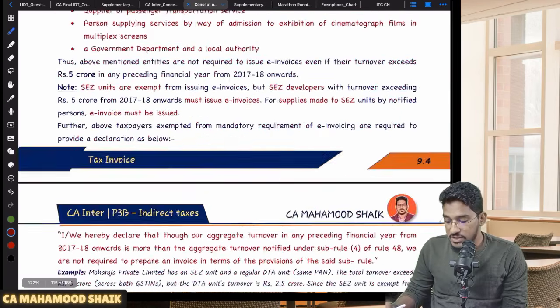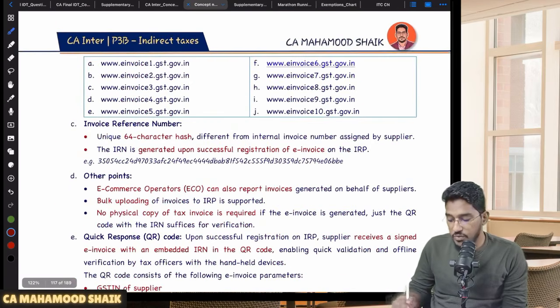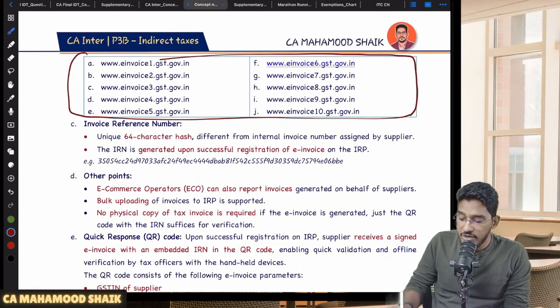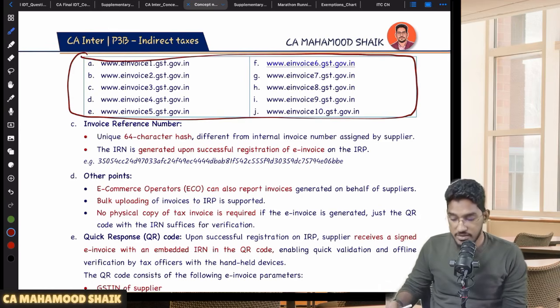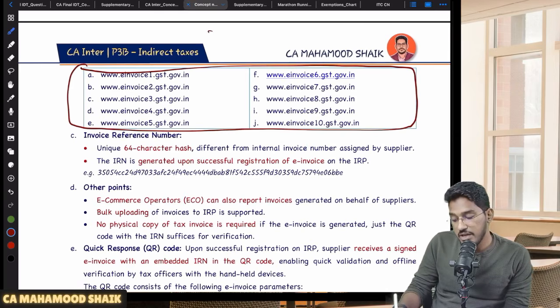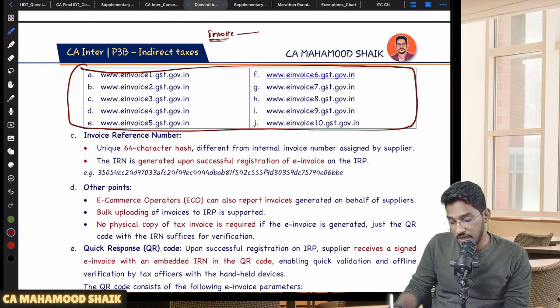Sir, what is this e-invoicing? Where to generate? We have something called the e-invoice portal. Like this, these websites are there. You can visit any of these websites and generate an e-invoice. Sir, how will that e-invoice be generated? Simply, first you will generate your normal invoice from your accounting software. You will generate the normal invoice in the accounting software.